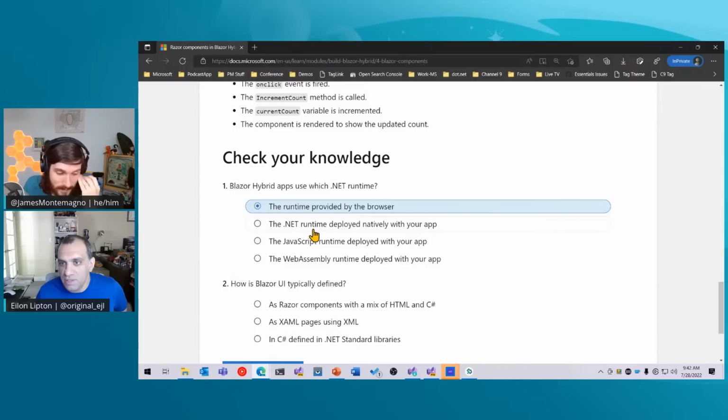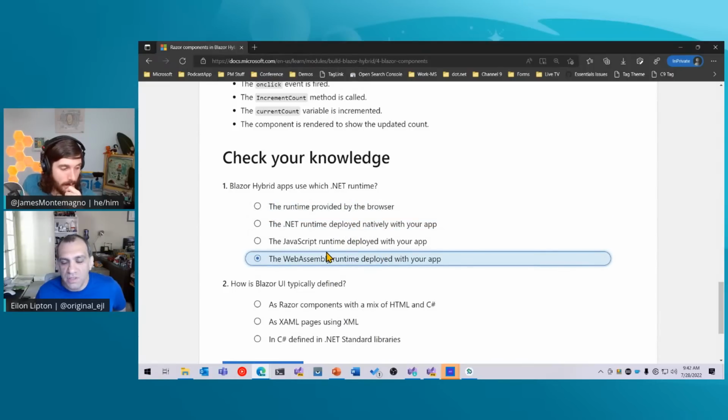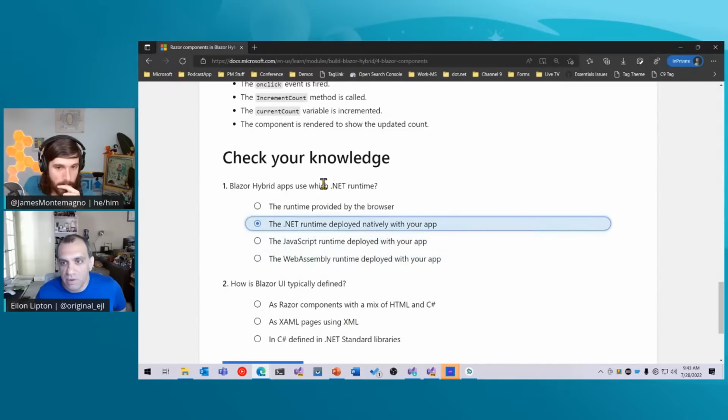So either the .NET runtime deployed natively within your application or the WebAssembly runtime deployed in your app. People are not going for the browser runtime or the JavaScript runtime. Very interesting. Well, there's actually a big hint here, and it boils down to what kind of application a Blazor Hybrid application is, and they are native applications. Hopefully that helps people gravitate towards it. I think most people picked B, but quite a few people are considering option D, the WebAssembly option. But B is definitely the right answer.